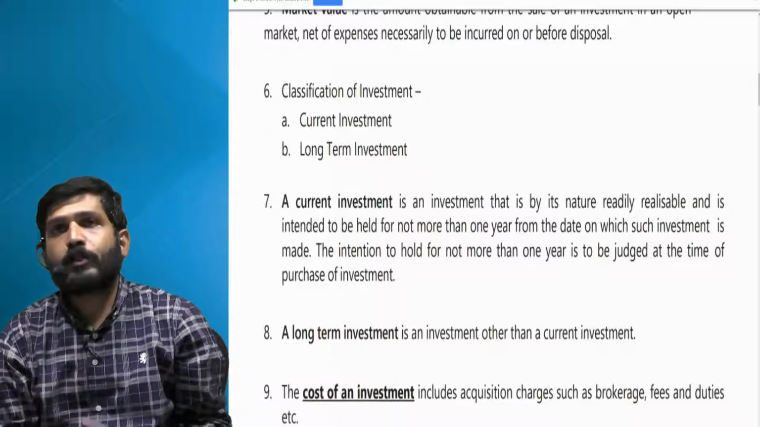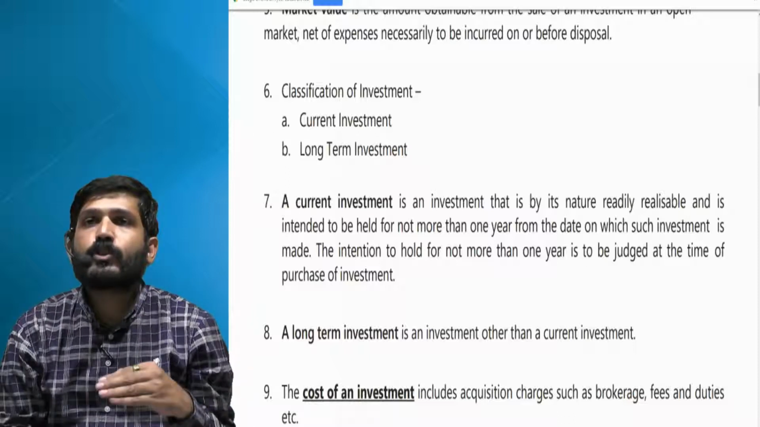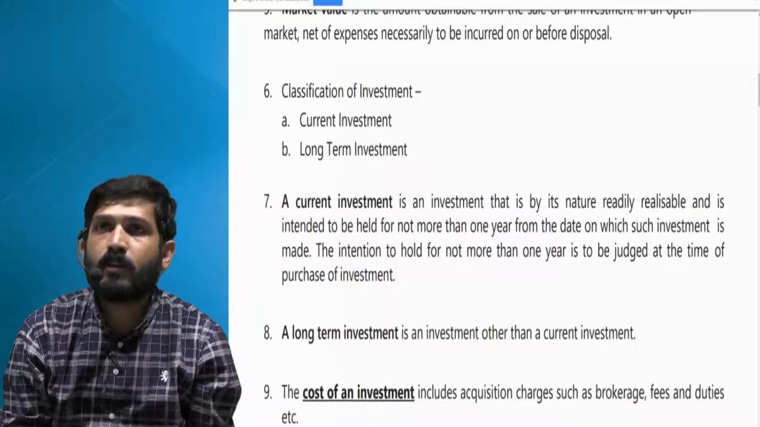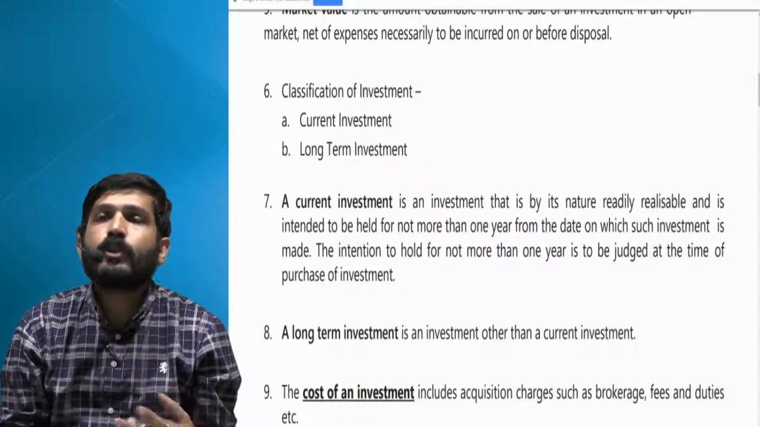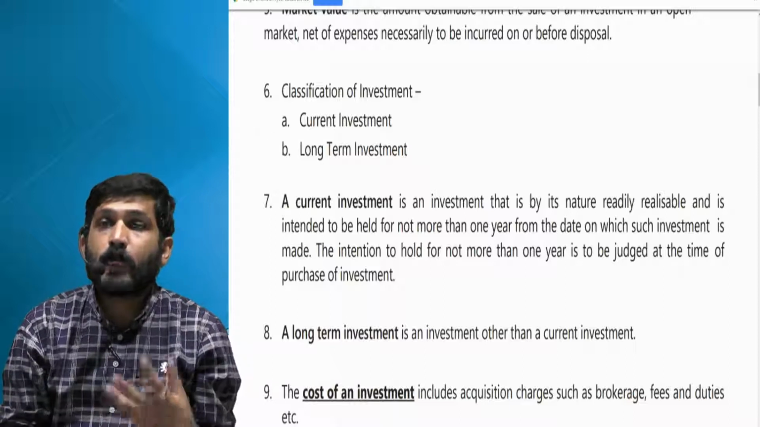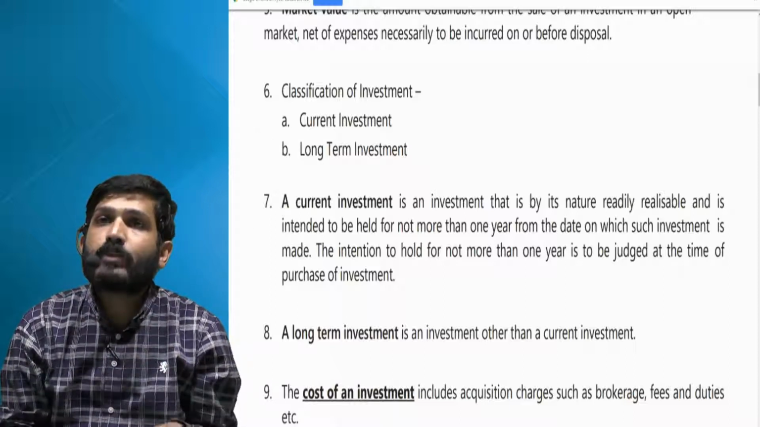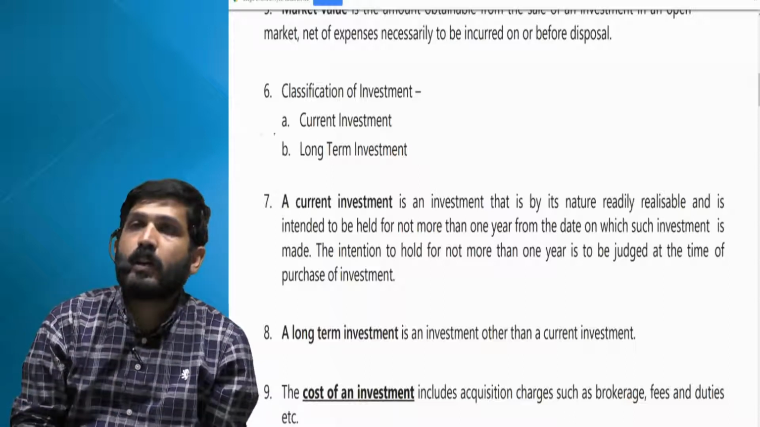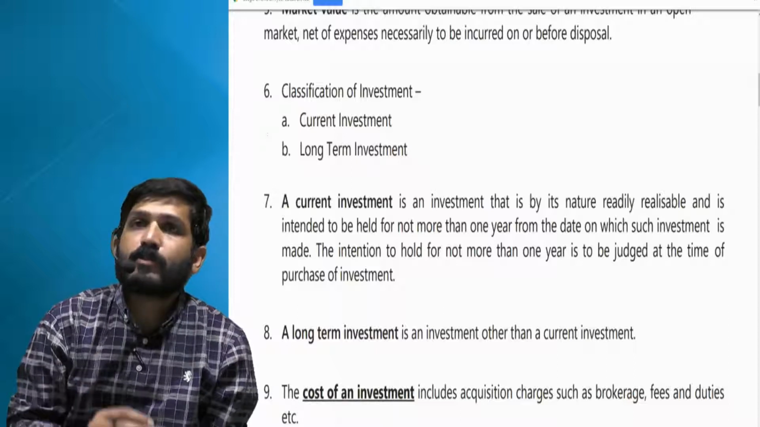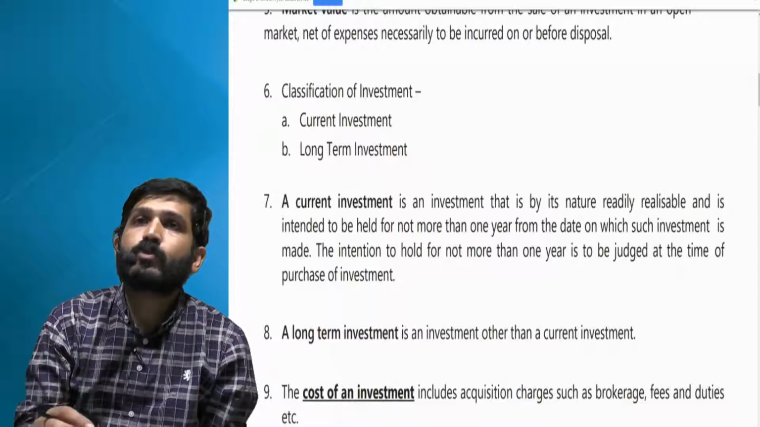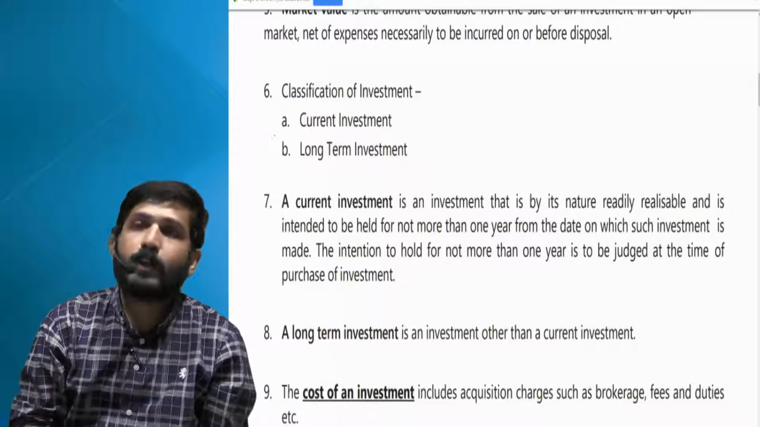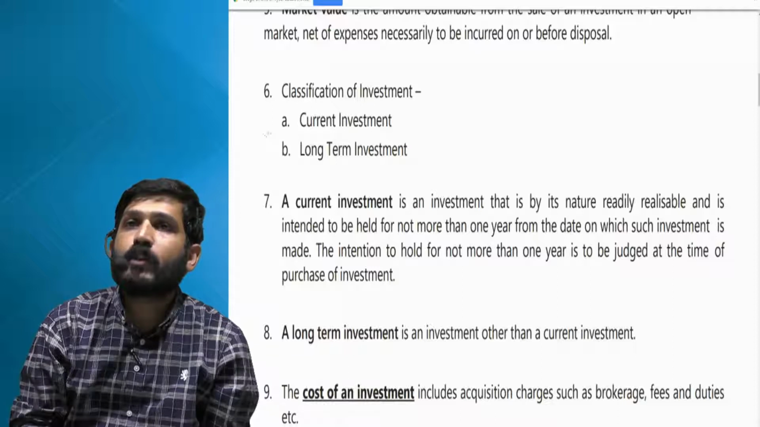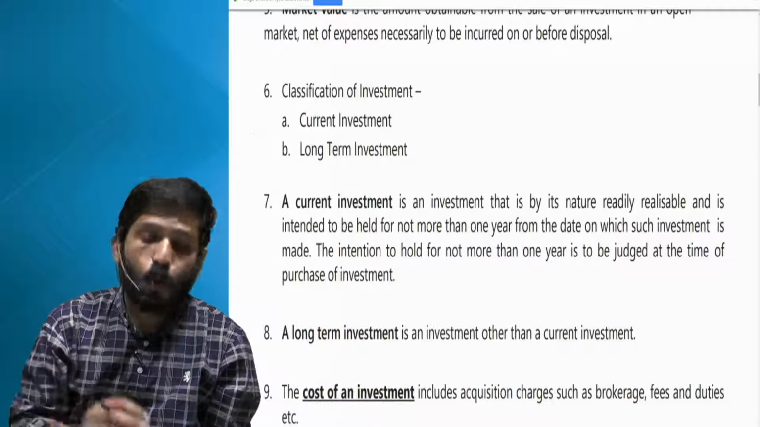Now what is a long-term investment? Very simple. That investment which is not a current investment is long-term. That is, either it is not readily realizable or your intention is to hold for more than 12 months. Now again understand here. When you bought that asset, your intention was to hold for 5 years, but you sold it after 6 months. Can it still be treated as long term? Answer is yes. Because on the date of purchase, your intention was to hold for more than 12 months, so it will be classified as long term. Please understand, your actual period of holding is not relevant. What is relevant is your intention to hold.